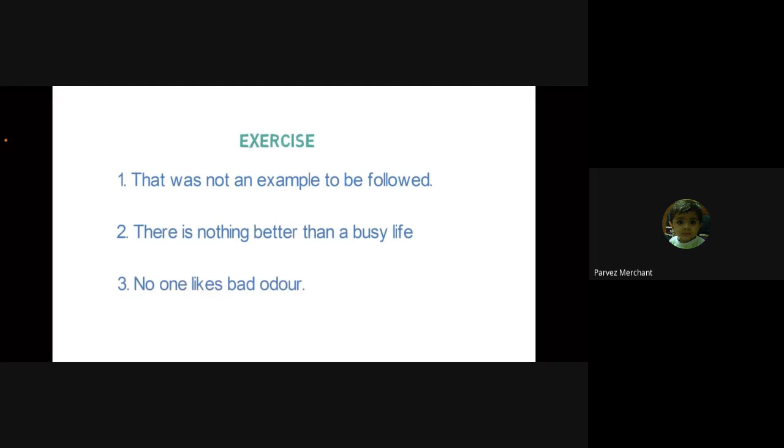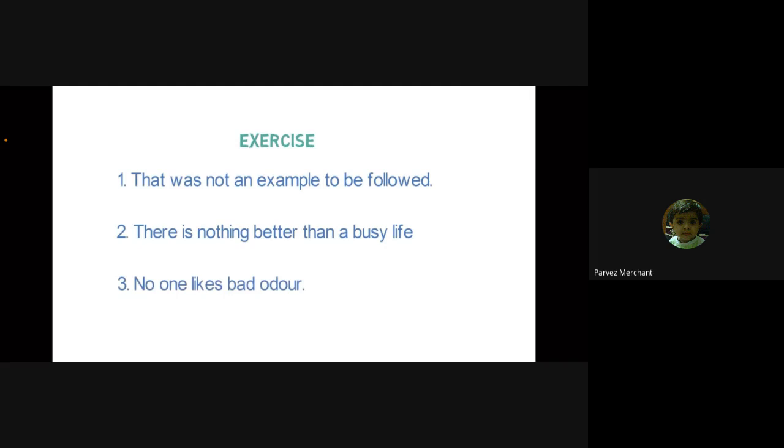Number 3. Odor means smell. Bad odor means bad smell. Anyone likes bad odor? Okay, but you are missing the verb. See, here the helping verb is not given. So from do, does, did, we have to add one. I am doing it step by step. Step 1 is correct. Now check the tense and add the helping verb from do, does, did.